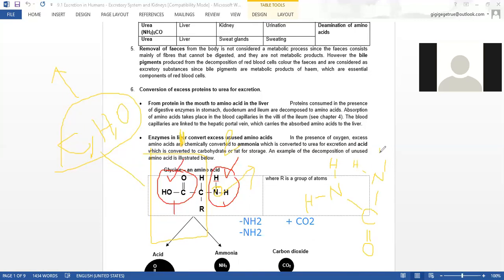This structure here is called urea. So urea is actually, you remove two amine groups from two excess amino acids and combine them with carbon dioxide. Because carbon dioxide is an excretory product anyway, you use it to make urea.